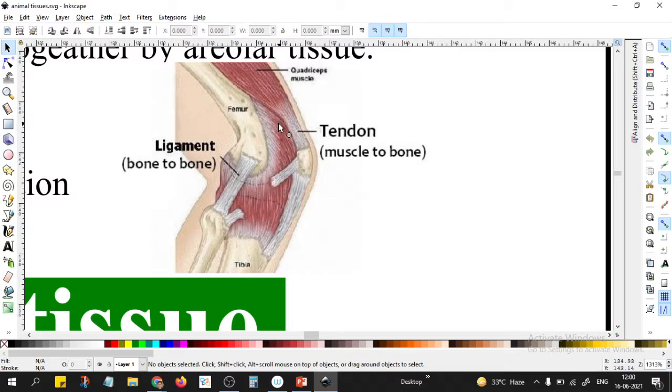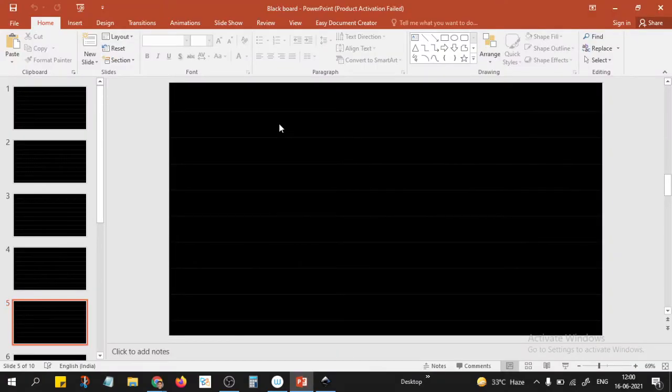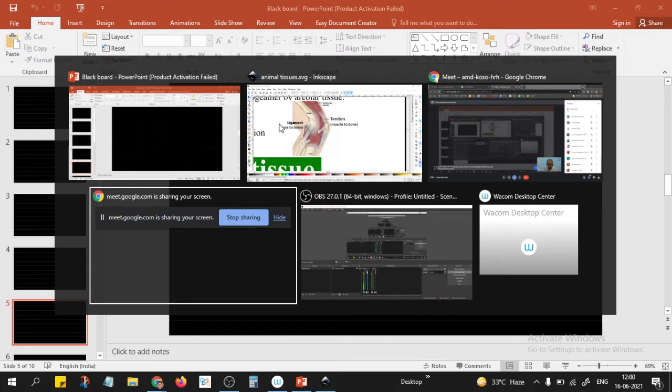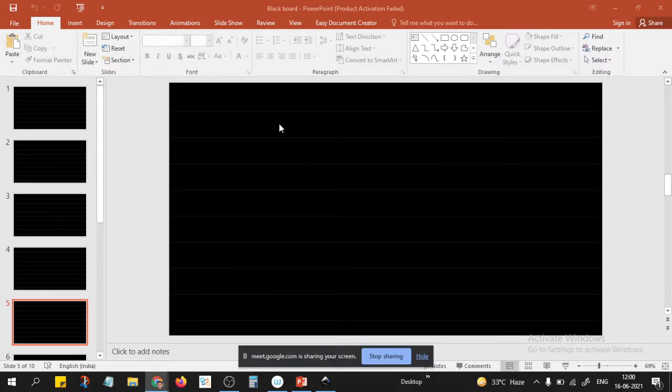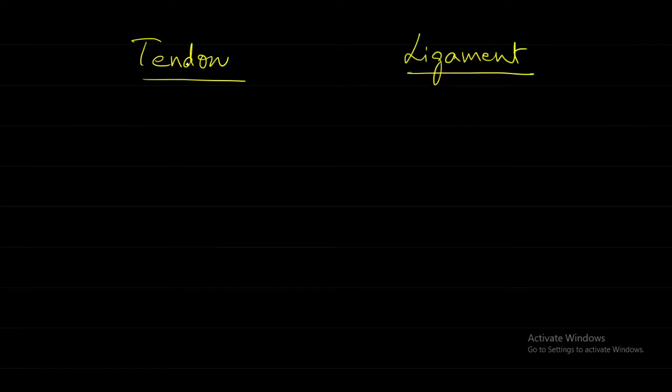It is a confusing term; most of the students keep on confusing the difference between ligament and tendon. Tendon: T and ten, do and don.